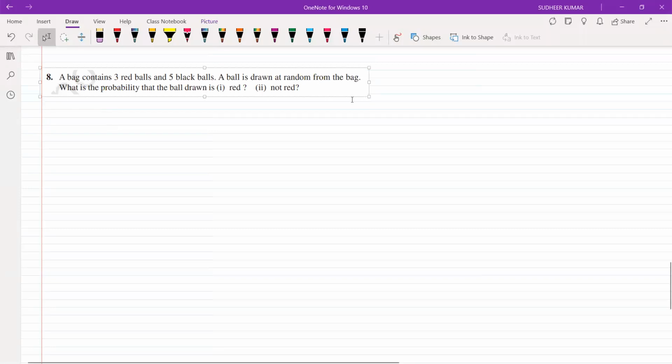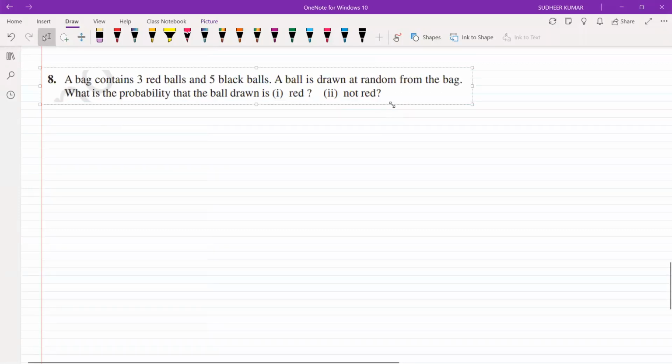So the next one is: a bag contains 3 red balls and 5 black balls. A ball is drawn at random from the bag. What is the probability that the ball drawn is red and not red? If you find red, it's 3 by 8. That's it. You write it.